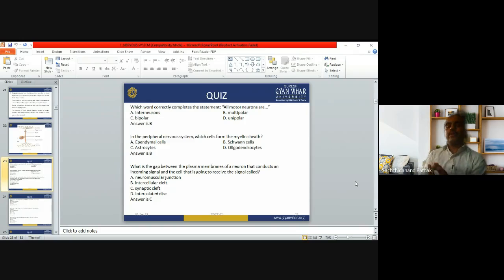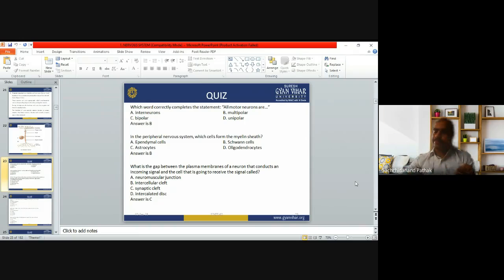Now come to the earlier slide again. When the dendrite receives a signal, after receiving the signal it passes through the axon, and when it passes through the axon, it goes to the nerve terminal, and from the nerve terminal it is passed on to the next target cell.